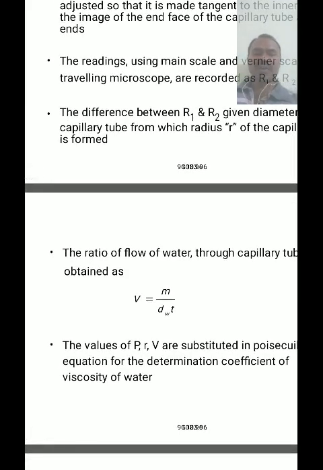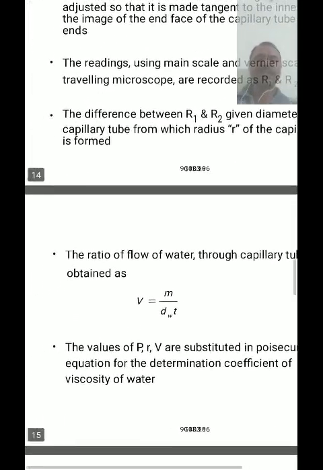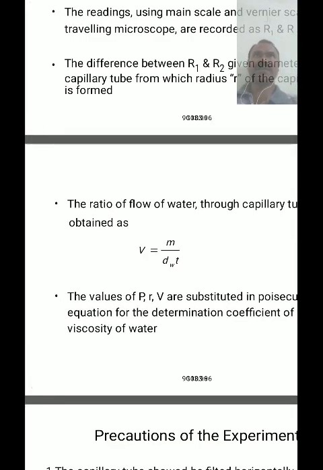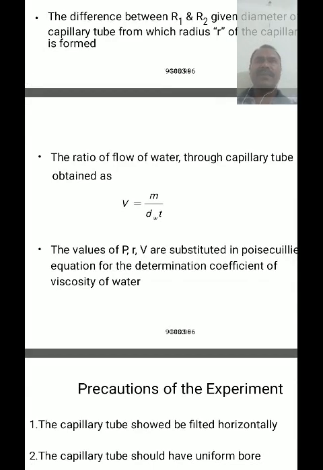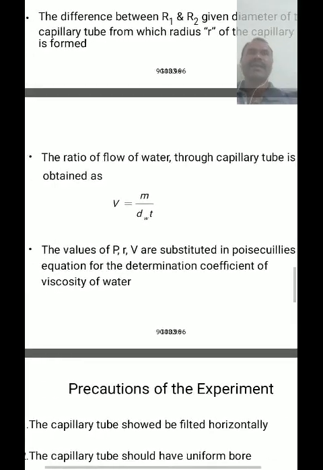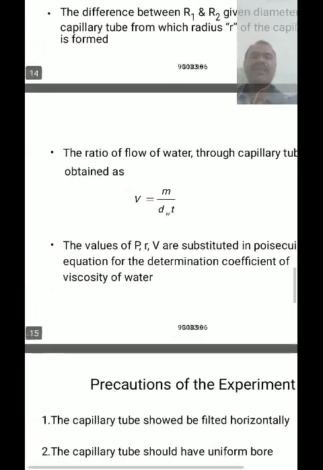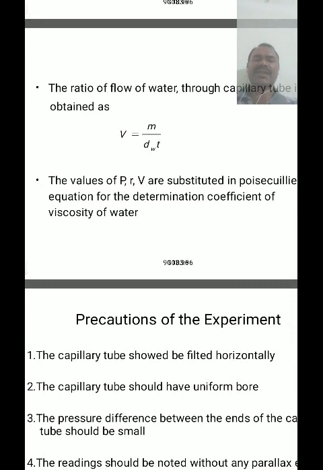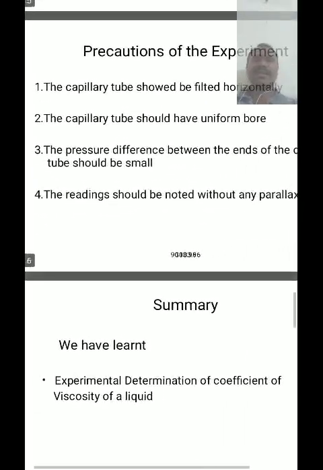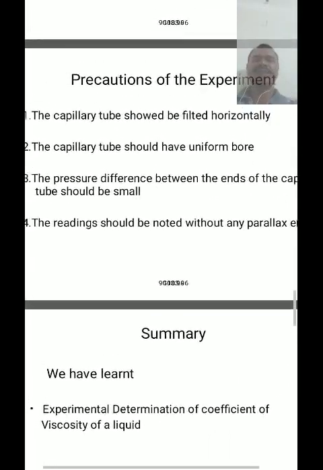The rate of flow of water through the capillary tube is obtained by the formula V = m by dw into t, and the values of P, R, V and L, where P is the pressure, R is the radius, V is the volume and L is the length, are substituted in the Poiseuille equation. Then we get the determination of eta, and then we calculate the value of the coefficient of viscosity of water. The main precautions are that the capillary tube should be fitted horizontally.